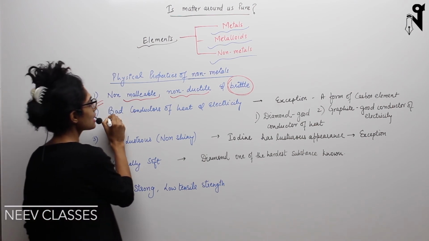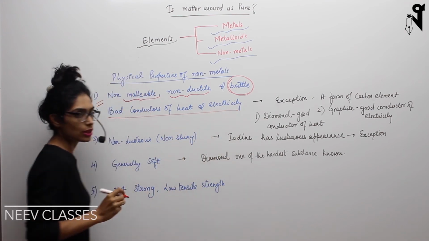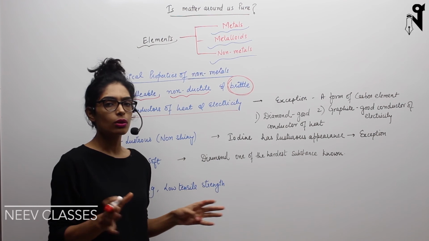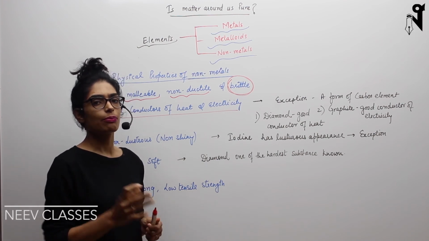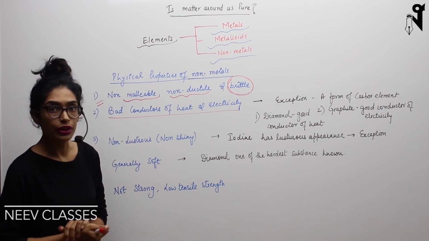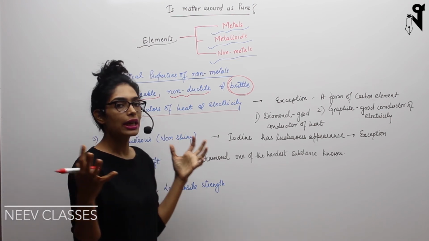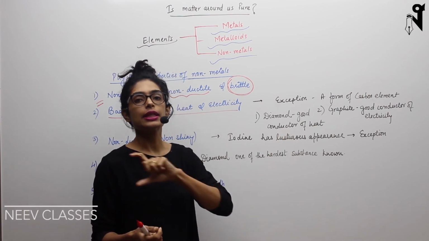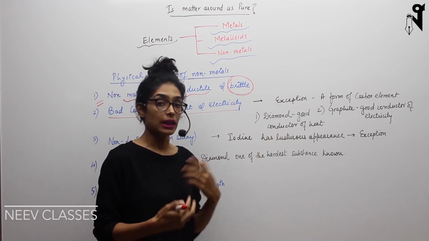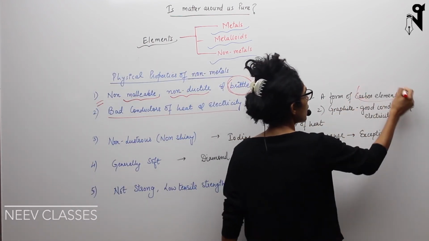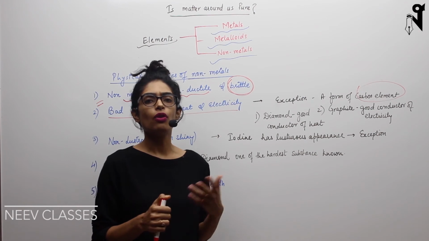Now similarly, next is bad conductors of heat and electricity. As we know, most of the metals are good conductors of heat and electricity except a few exceptions. Most of the non-metals are bad conductors of heat and electricity. So basically they won't conduct heat or electricity, or they won't let heat and electricity pass through them. But again, there are some exceptions in this case also, and that exception is some forms of carbon. Carbon can exist in multiple forms in nature.